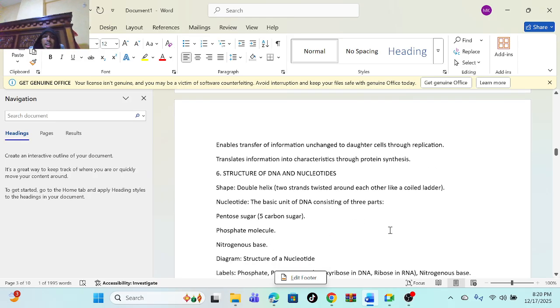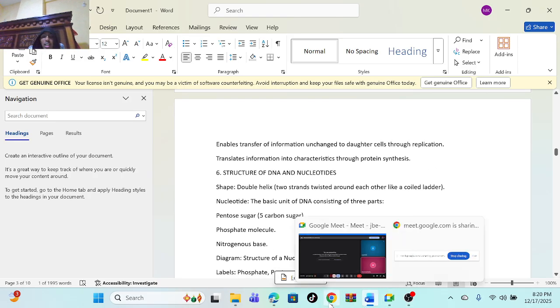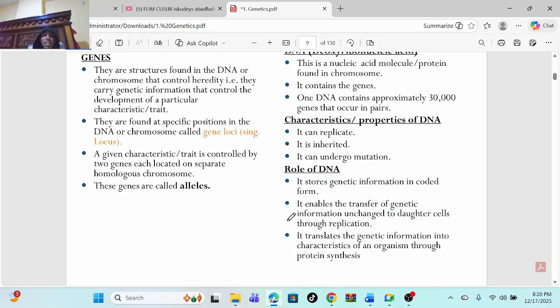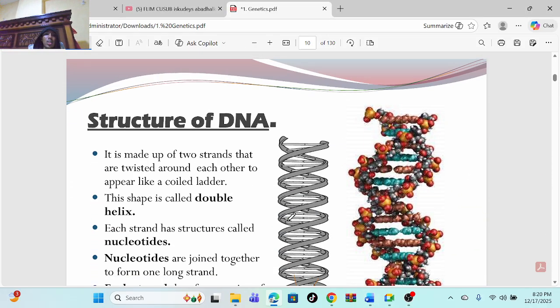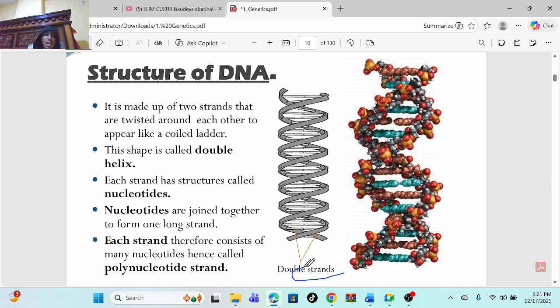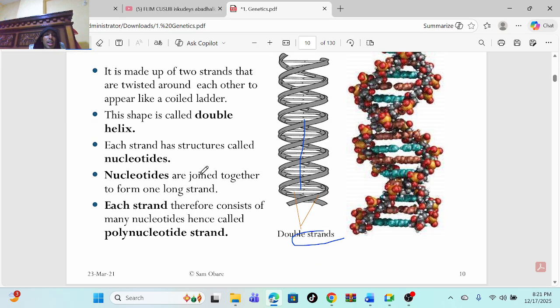So the structure of DNA. DNA looks like this. This is the structure of DNA. They are double stranded, made up of two strands twisted around each other to appear like a coiled ladder. You know ladders. This shape is known as a double helix.